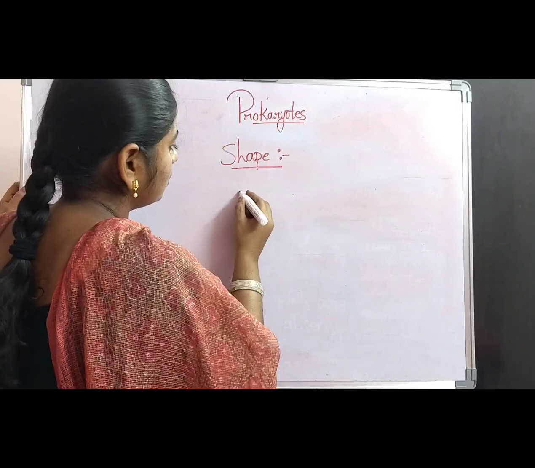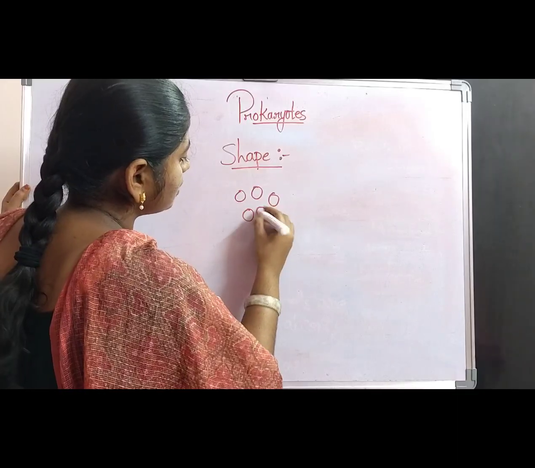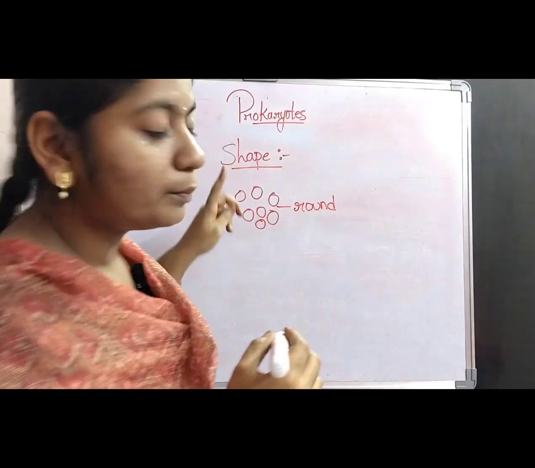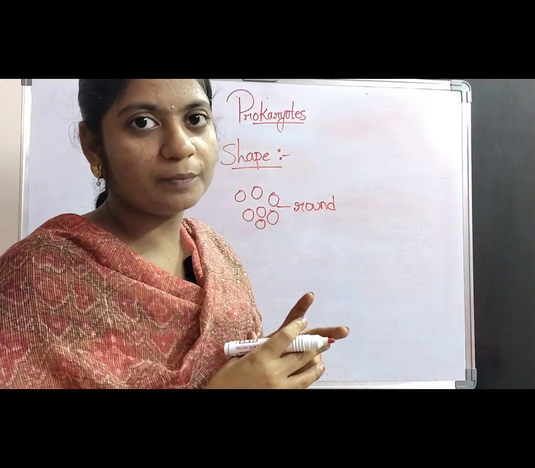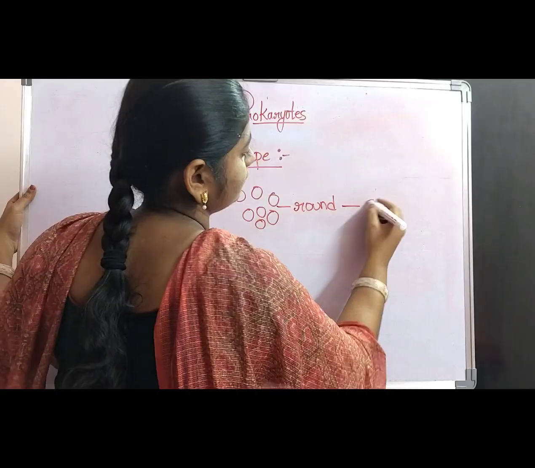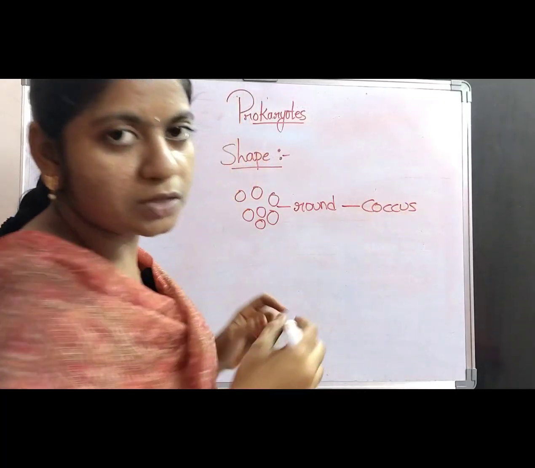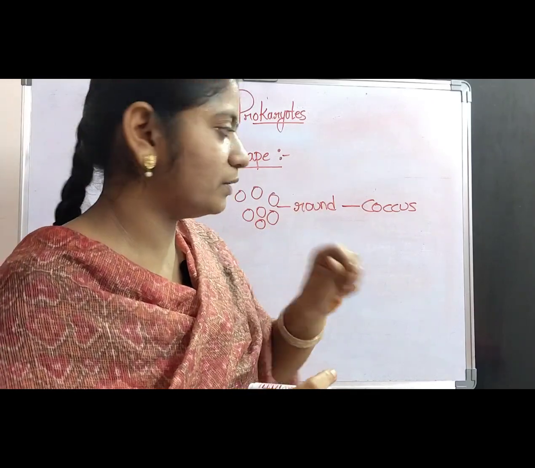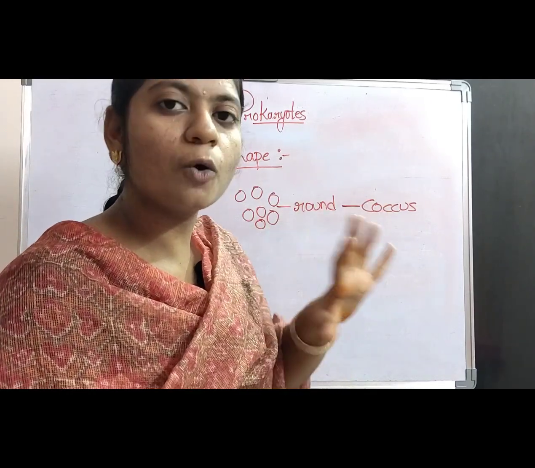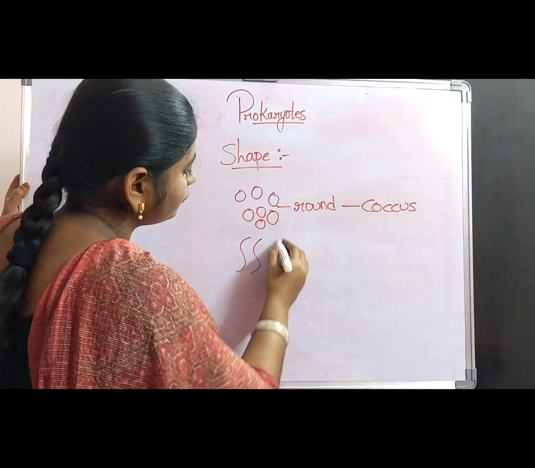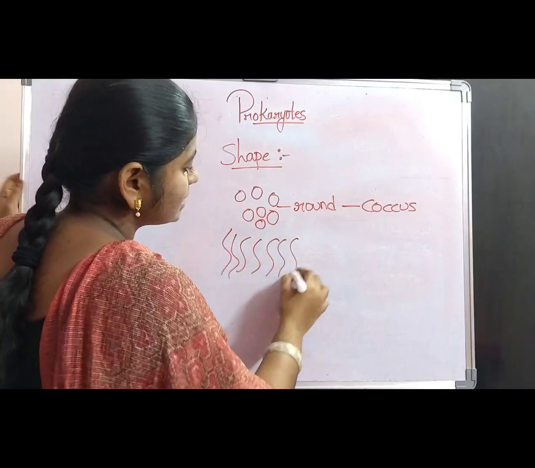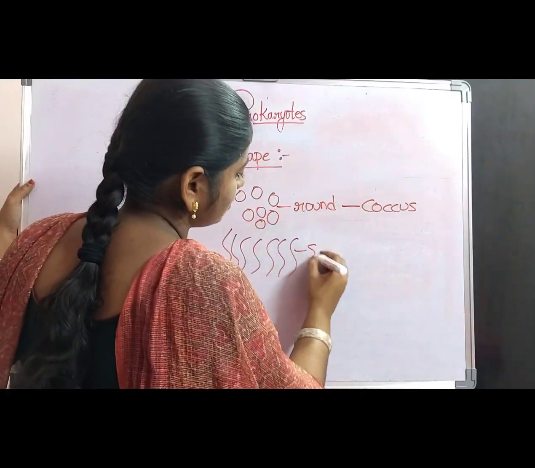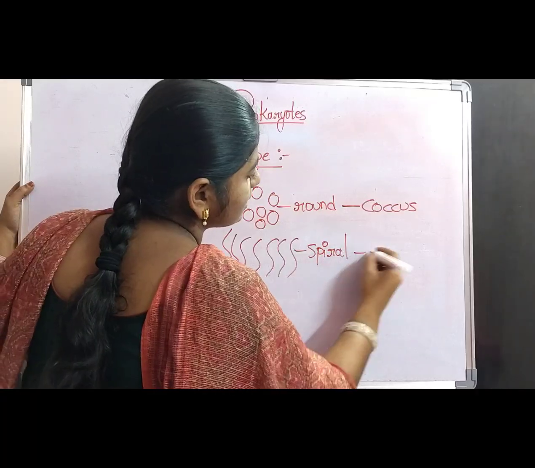At first, the prokaryotic cell may be round or spherical shaped. If the prokaryotic cell is round or spherical shaped, it is denoted as coccus. What is the meaning of coccus? Round or spherical. Or else, some of the prokaryotic cells may be spiral shaped or spring-like structures. The spiral shaped or spring-like structures are called spirillum.